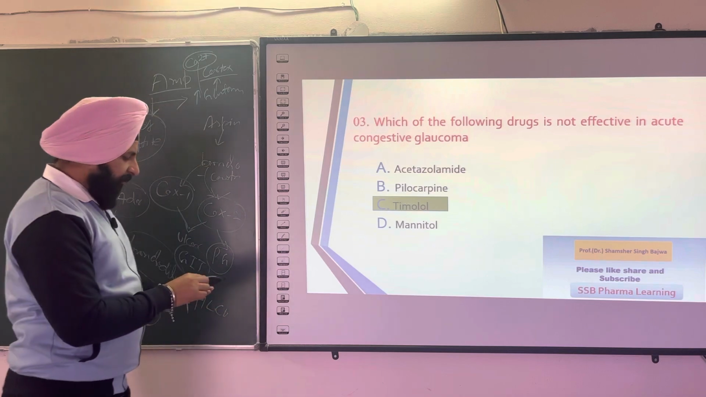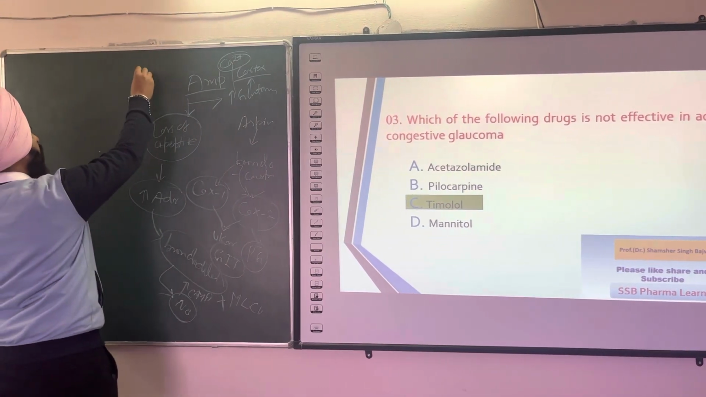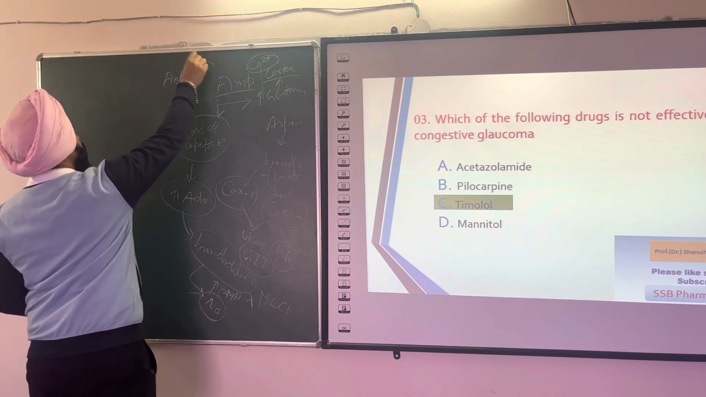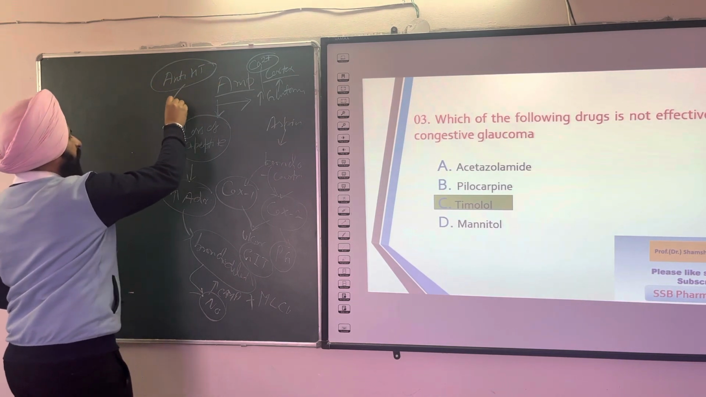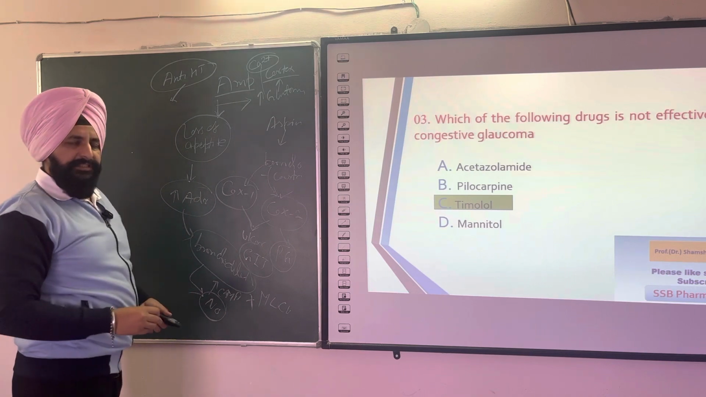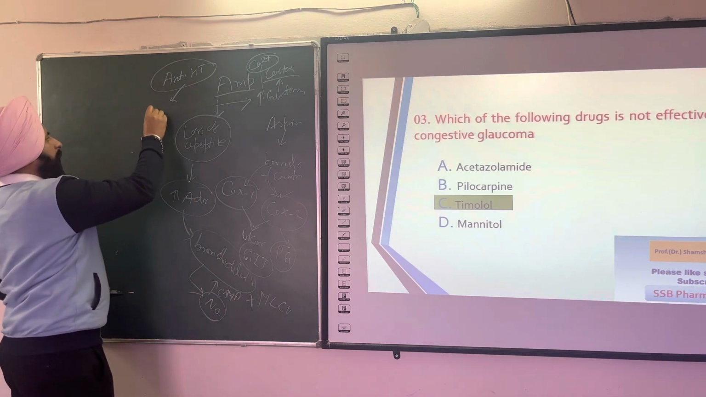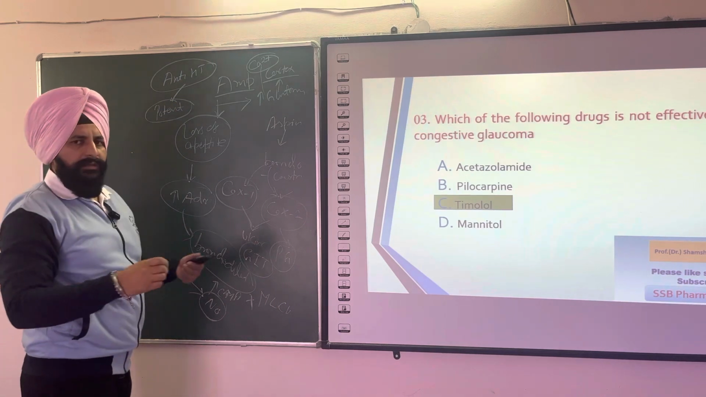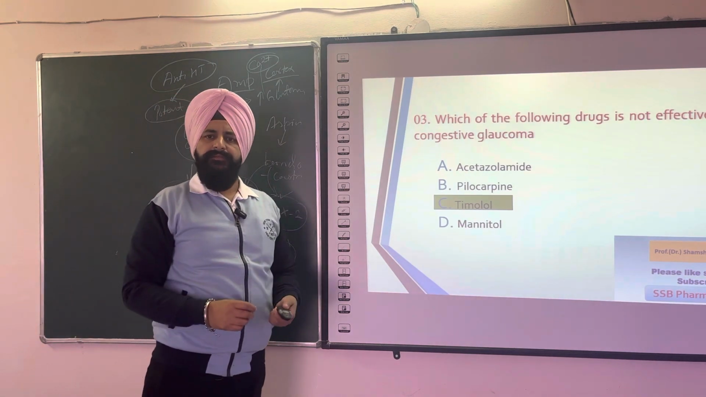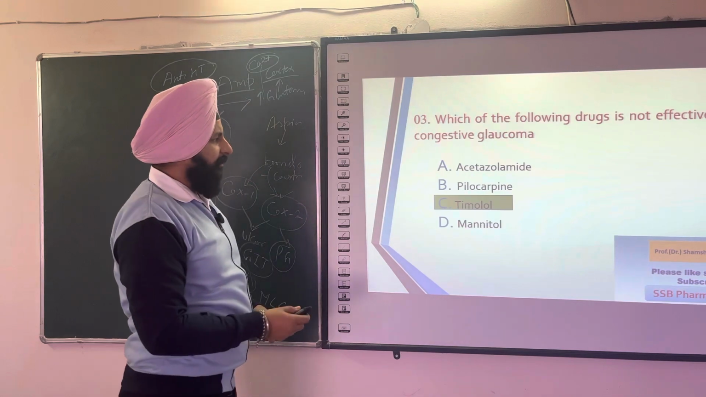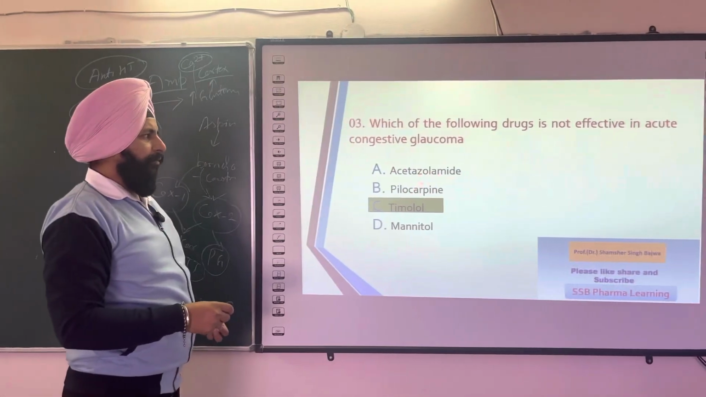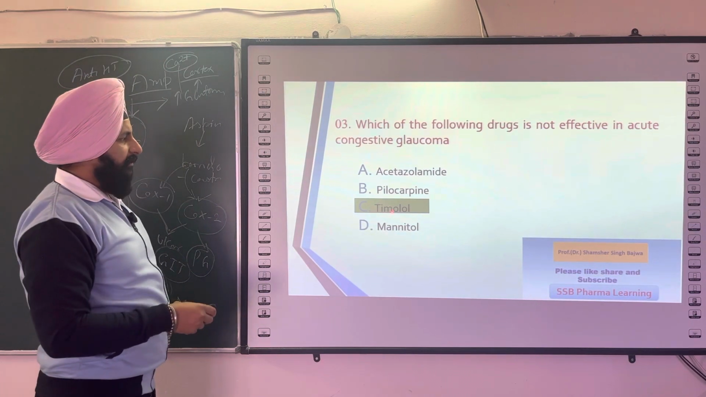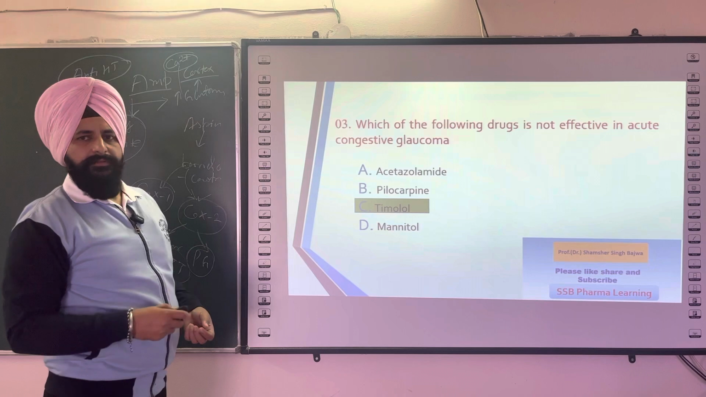So you know that timolol was discovered as an antihypertensive drug. But for the eyes, in case of acute congestive glaucoma, it is not a potent drug. The effect will not be long lasting; a short effect will be there. That's why other drugs like pilocarpine and acetazolamide could be more preferable, but timolol is the right answer for this question.